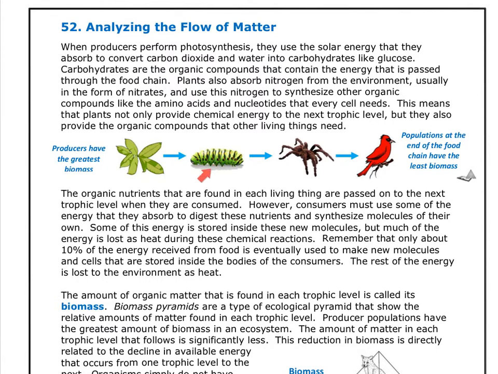And who eats the caterpillar? The spider. So the caterpillar goes into the spider's belly. And as you move on, the spider goes into the bird's belly. So producer, primary, secondary, tertiary. And I will label that for you. Here's the producer, primary, secondary, and tertiary.